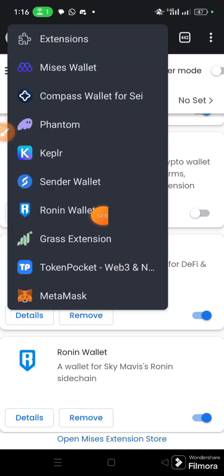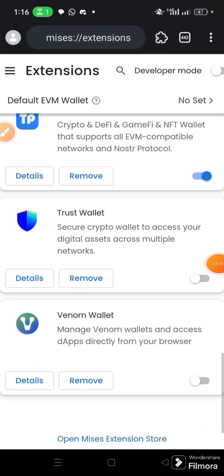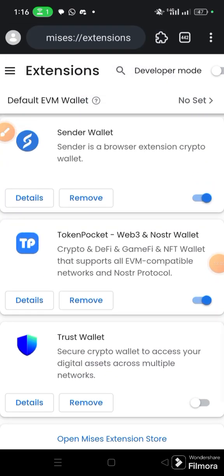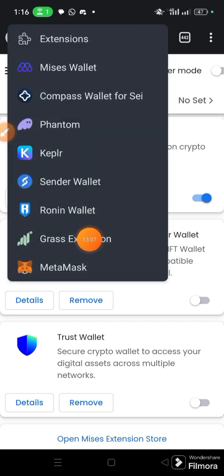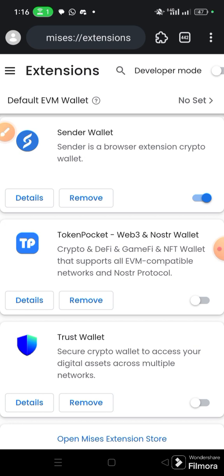For instance, look at the Tron Pocket we just installed. If I come now and I disable it here, once I come here, you see that the Tron Pocket is no longer here. So basically, this is how you set up your Mrs. Browser to begin your Web3 journey.